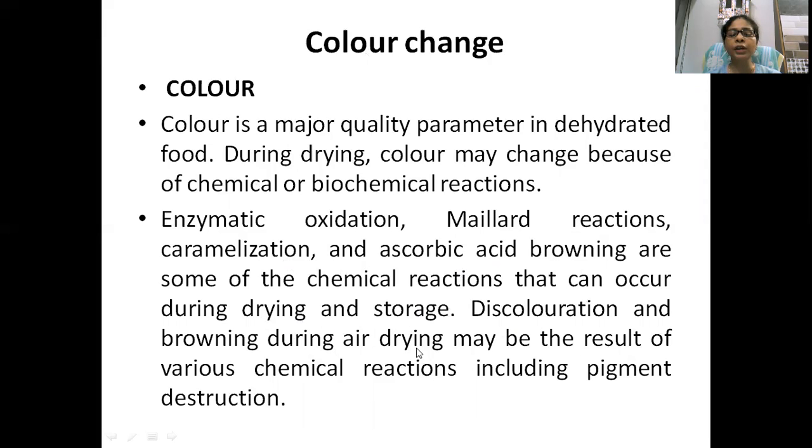Discoloration and browning during air drying may be the result of various chemical reactions, including pigment destruction. So many chemical reactions can take place during dehydration, and color changes can take place.